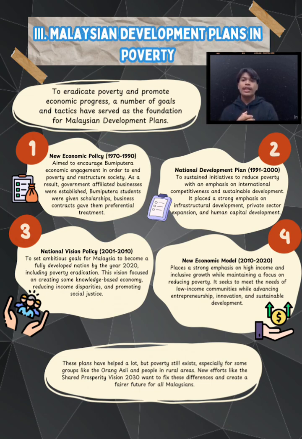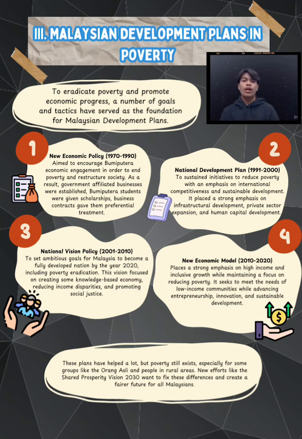Next, the third is the National Vision Policy, 2001 until 2010. It set an ambitious goal for Malaysia to become a fully developed nation by the year 2020, including poverty eradication. This vision focused on creating a knowledge-based economy, reducing income disparities, and promoting social justice. Last but not least, the fourth is the New Economic Model, 2010 until 2020. It places a strong emphasis on high income and inclusive growth while maintaining a focus on reducing poverty. It seeks to meet the needs of low-income communities while advancing entrepreneurship, innovation, and sustainable development.